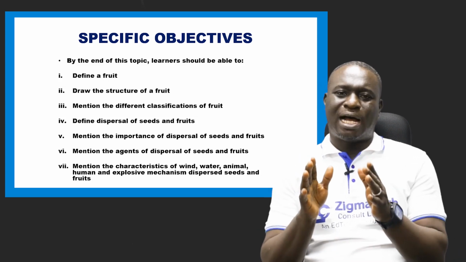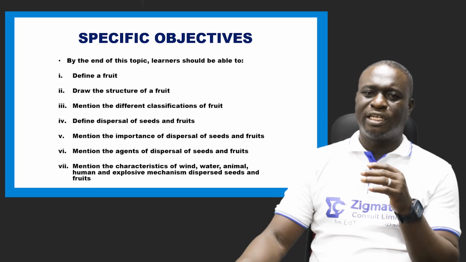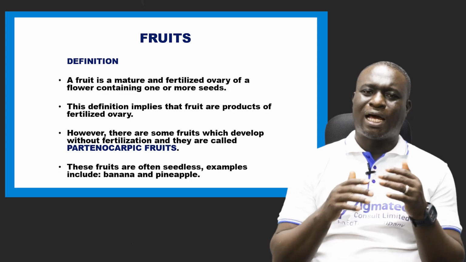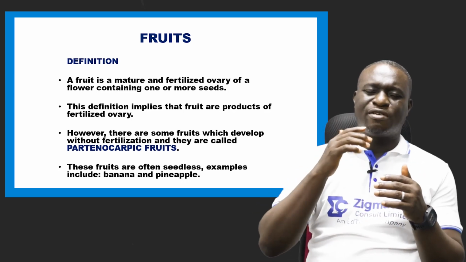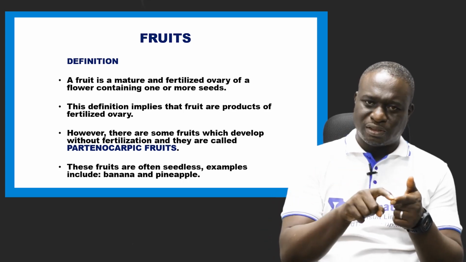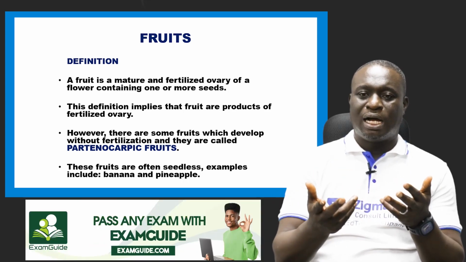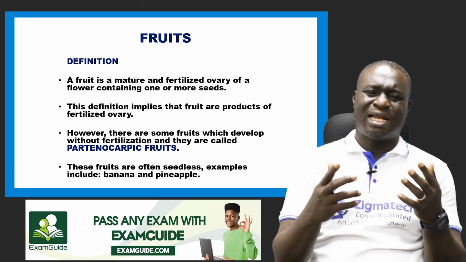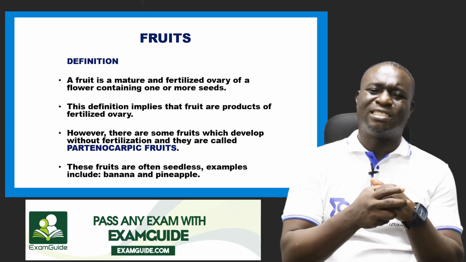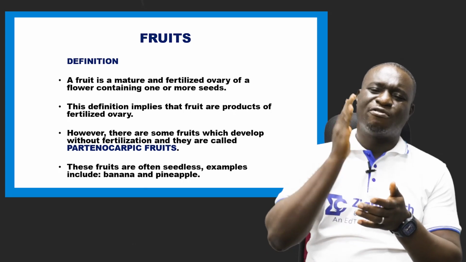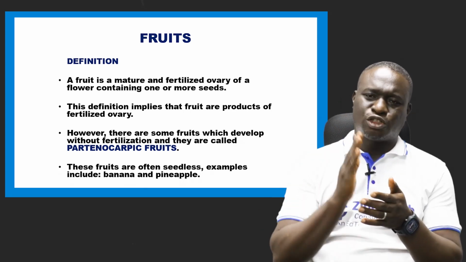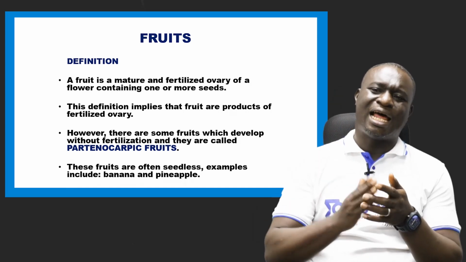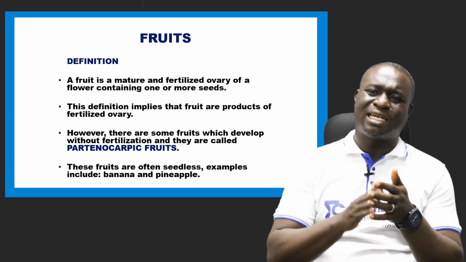All right. Now, if you are actually set, I'd like us to start very quickly with what is a fruit, the definition of a fruit. If you could recall, while I started this video, I said that fruits are actually developed fertilized ovary, and they have actually undergone several development. Now, what is a fruit? A fruit is a mature and fertilized ovary.